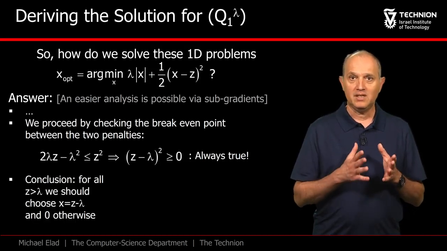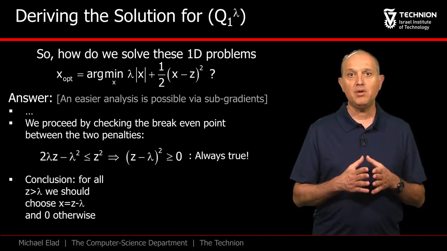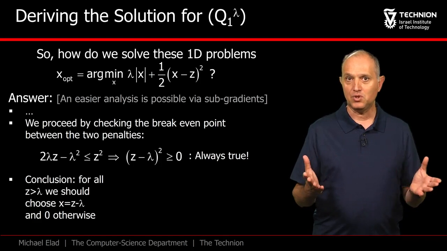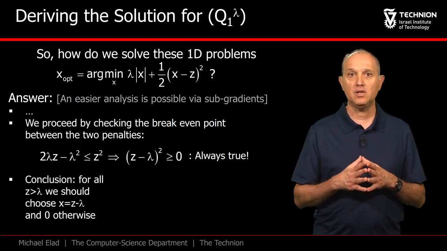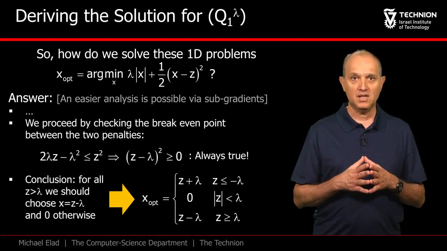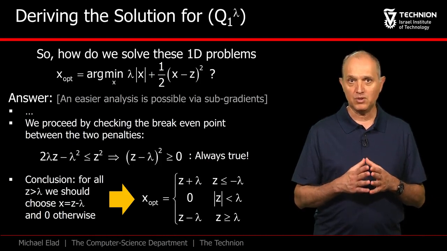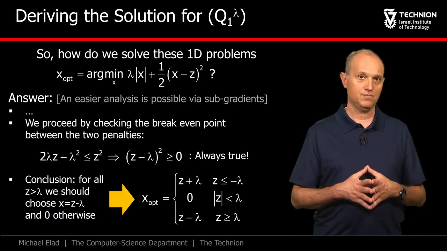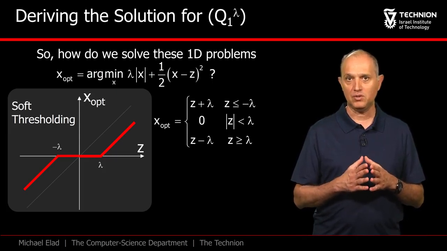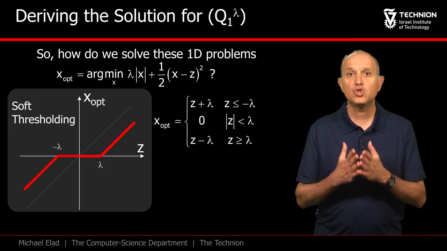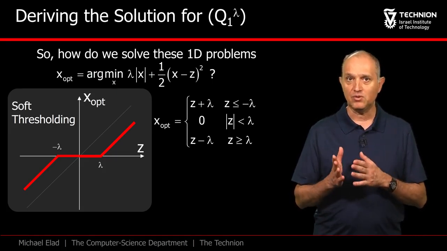So obviously, when z is above lambda, this is the solution to choose. However, for z below lambda, we already said that we cannot choose this solution. In this case, x equals 0 is the optimal value, resulting with the minimal penalty. This leads to this final solution. Here we have exploited the symmetry in proposing the solution for negative z values. We conclude that the optimal solution of the 1D problem we have posed is this curve, known as soft thresholding. It should be applied element-wise on the entries of the vector z.